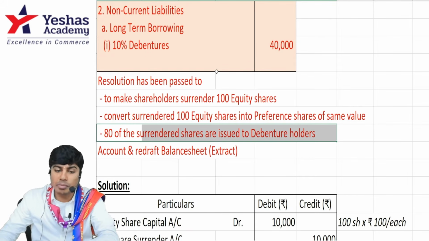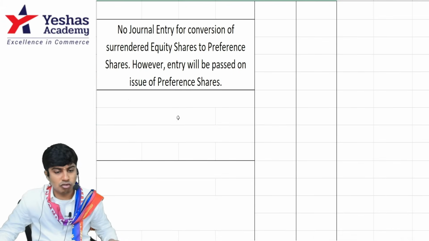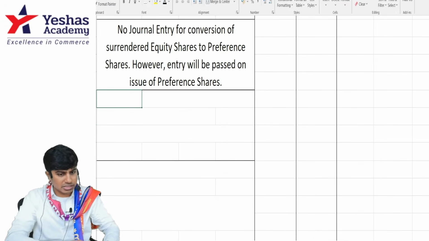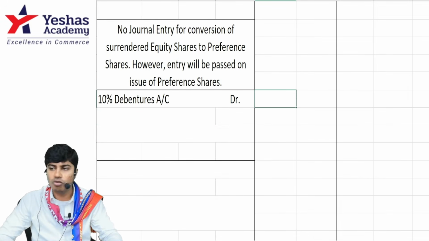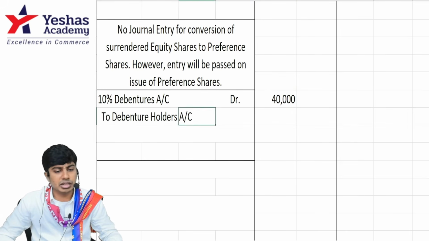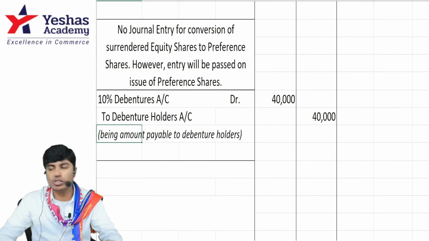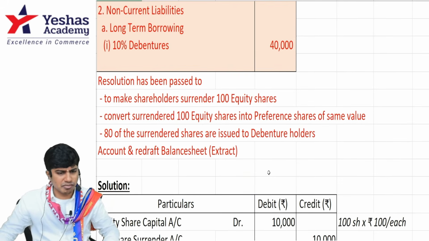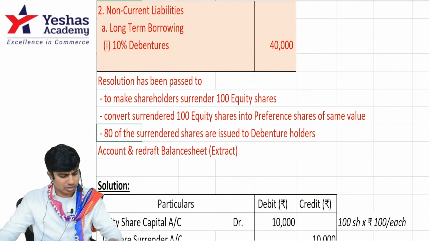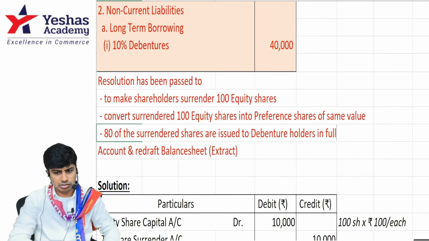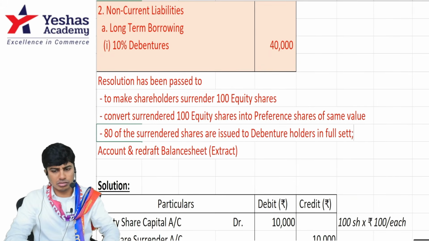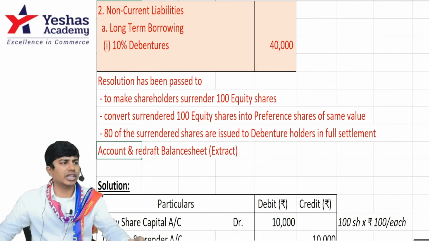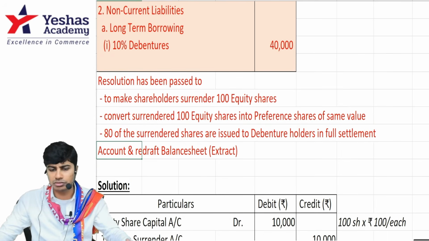First, close the debenture account. How much is debenture? 40,000. So, I will debit 10% debenture account, debit 40,000. Credit debenture holders account. I'm assuming full settlement. If you want, I can add that word, full settlement. What if you don't add the word full settlement? Then so much balance will still be outstanding, payable towards debenture holders.